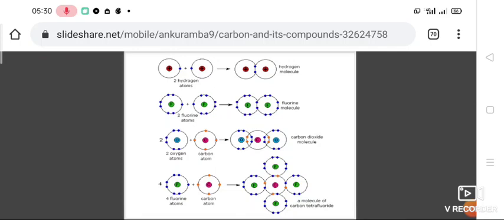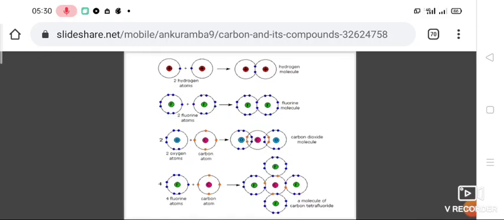On the basis of electronic configuration, oxygen's valence shell has 2 electrons less than the inert gas configuration. It has 6 electrons, so it needs 2 electrons to complete its octet and obtain the inert gas electronic configuration.